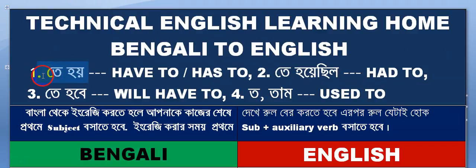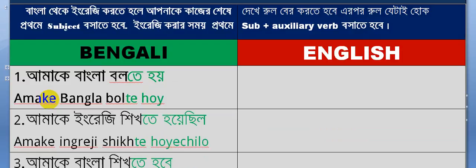I have already written here te হয়. That means বলতে হয়, করতে হয়, ধরতে হয়. If you get such kind of Bengali utterance at the end of verb, you will have to use have to or has to. So here is written, আমাকে বাংলা বলতে হয়.